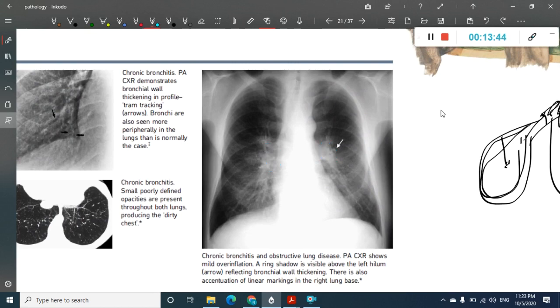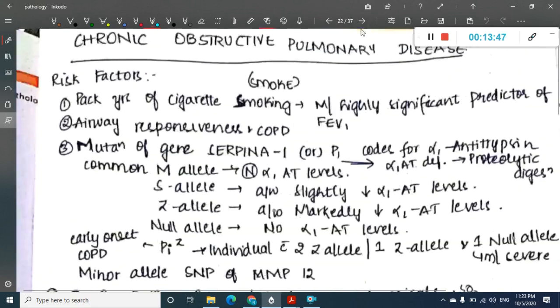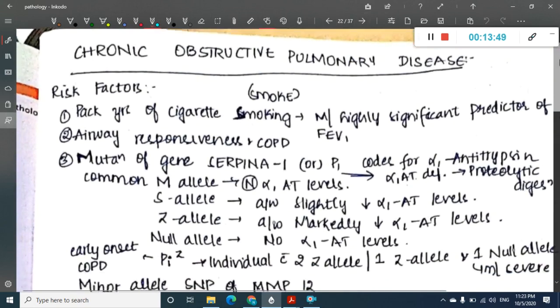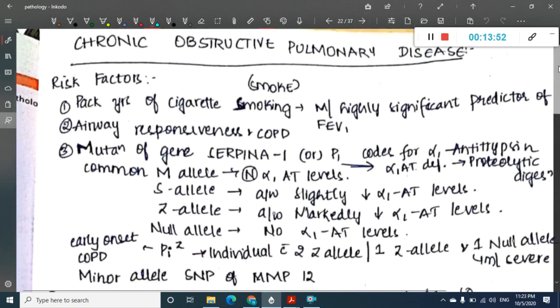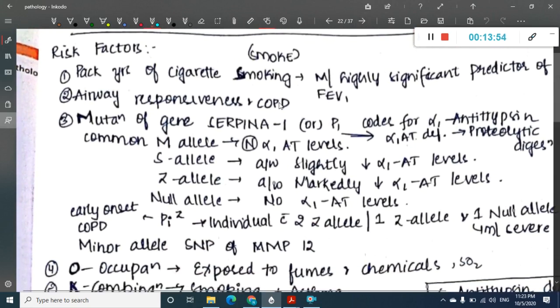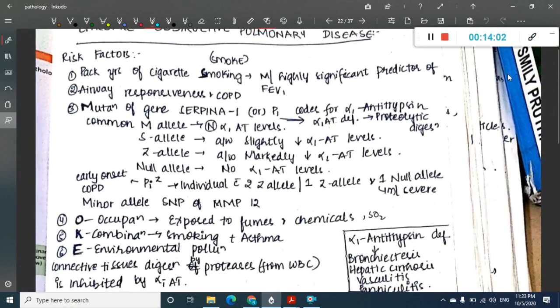Next, we have learned about chronic obstructive pulmonary disease. This is just the same thing. The risk factors are cigarette smoking and airway responsiveness, and it is also important to note mutation of the gene SERPINA1, which codes for alpha-1 antitrypsin.